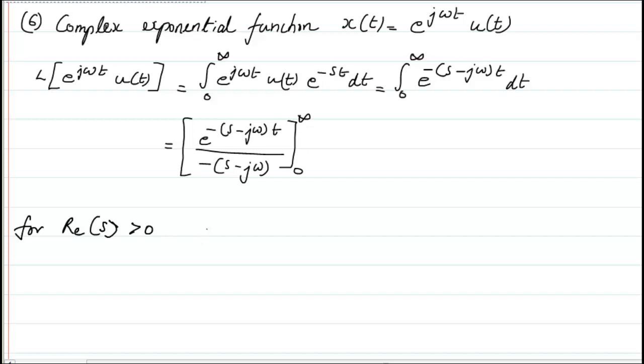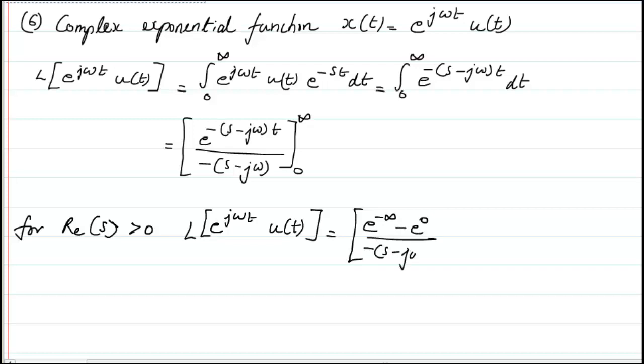Only in that case we will get the answer: the Laplace transform of e raised to power j omega t u of t. If I now substitute, I will get e raised to power minus infinity minus e raised to power 0 divided by minus of (s minus j omega), which finally comes as 1 divided by s minus j omega.